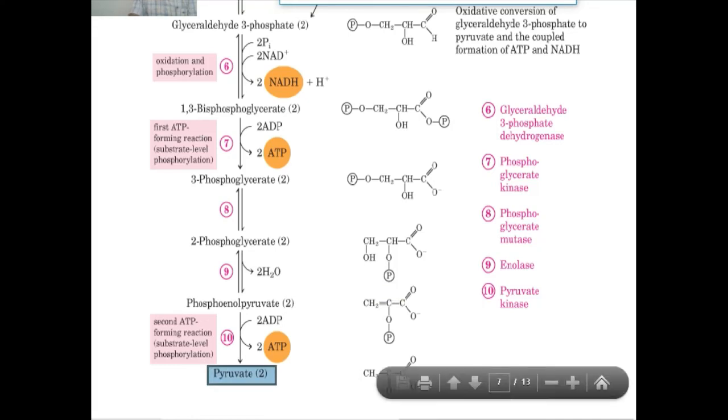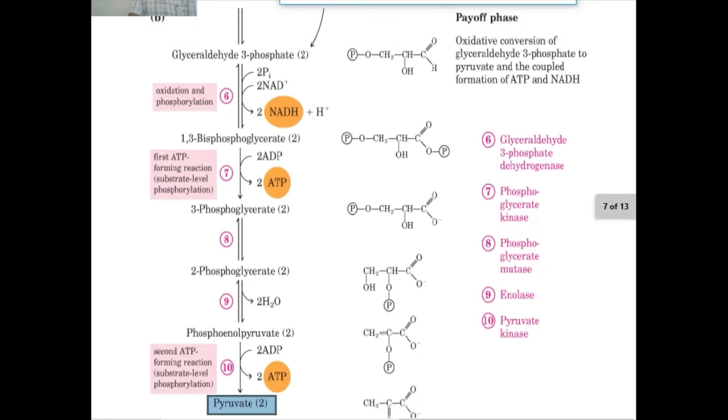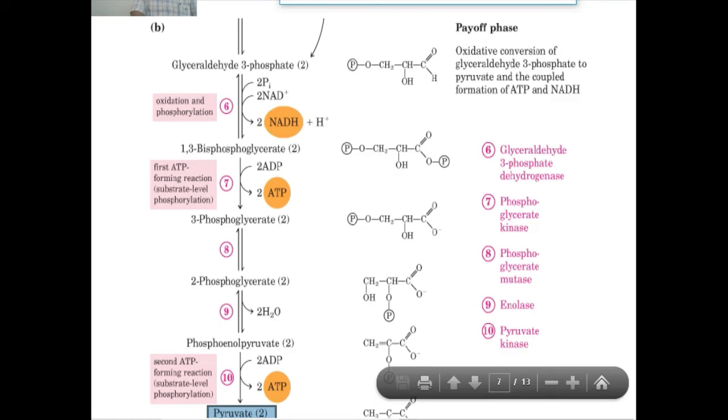This is the overall glycolysis reaction, where in the payoff phase there is oxidative conversion of glyceraldehyde 3-phosphate to pyruvate, and the coupled formation of ATP and NADH. The 2 molecules of NADH, 2 molecules of ATP here and 2 molecules of ATP here.